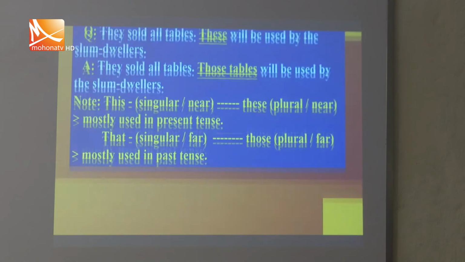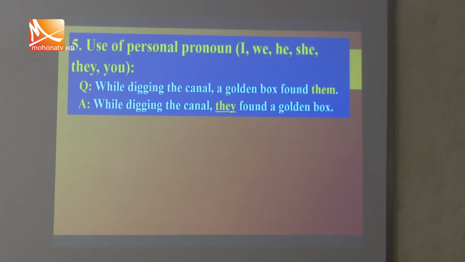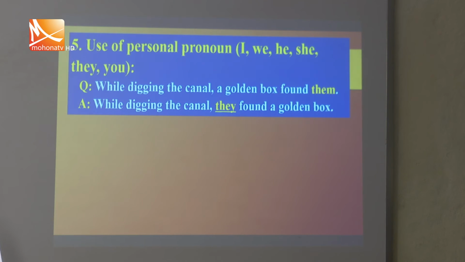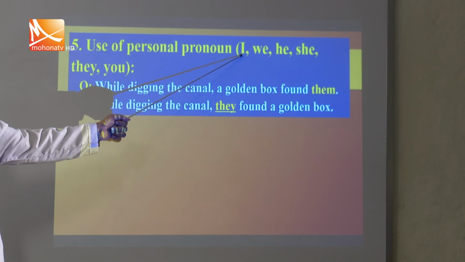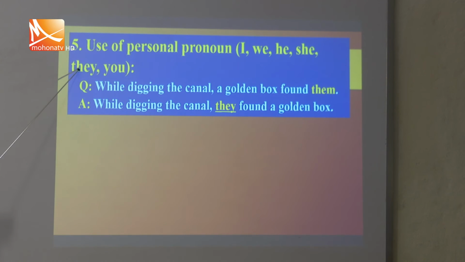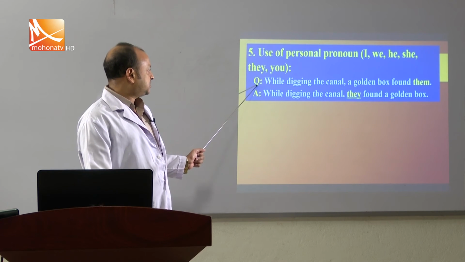So, let us see another rule, an example to make it more clear. Use of personal pronoun. So, what are the personal pronouns? The pronouns that mean any person are known as personal pronouns. For first person, we can use I, we. Third person, he, she, they. Second person, you. They are known as personal pronouns. So, use of personal pronoun is an important factor in this section, my students. So, let us see the question sentence.